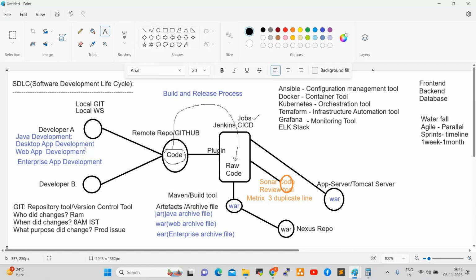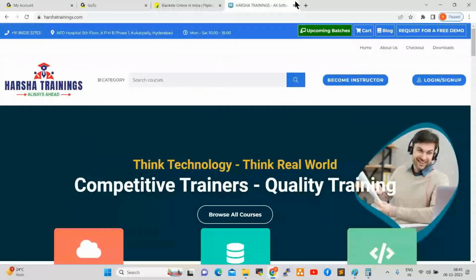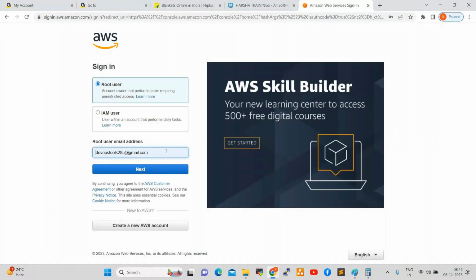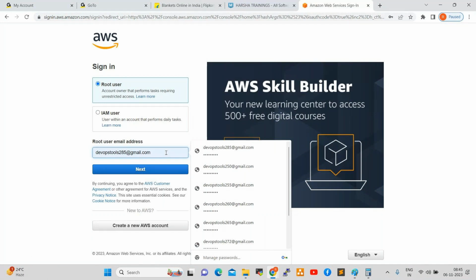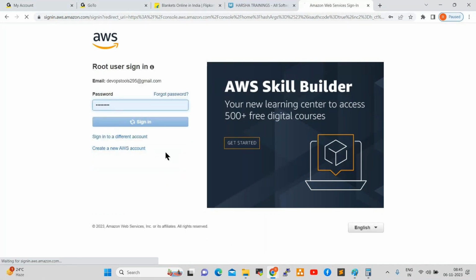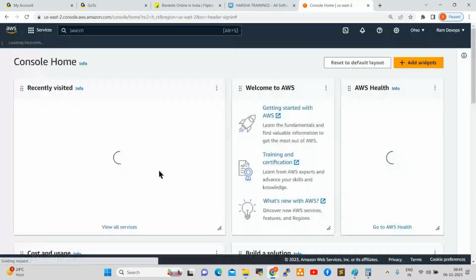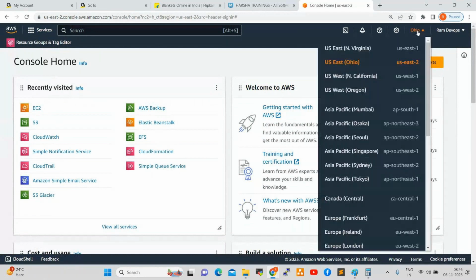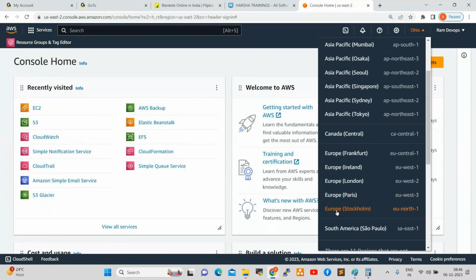I'll show you quickly. AWS is very easy for handling resources. This is my AWS account. This is the AWS dashboard. See here, these are all services. These are all data centers across the globe: US data centers, Mumbai, Osaka, Seoul, Singapore, Sydney, Tokyo, Canada Central, Frankfurt. These are all Europe, right?